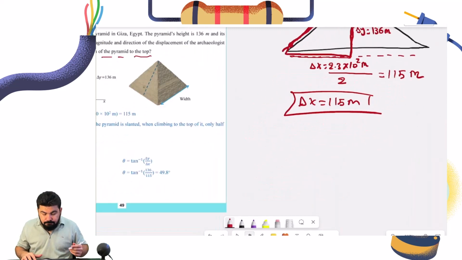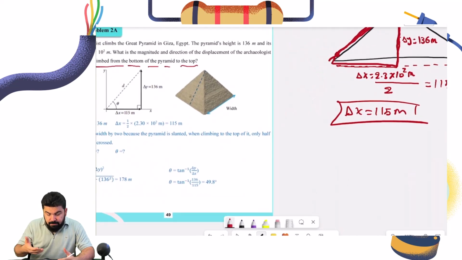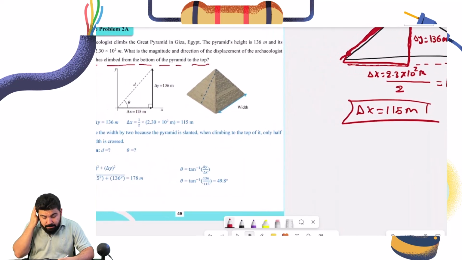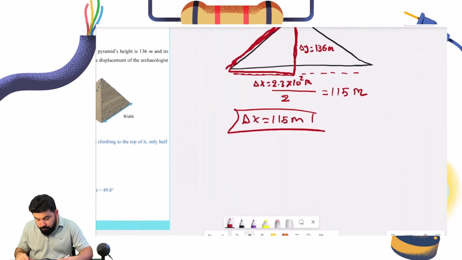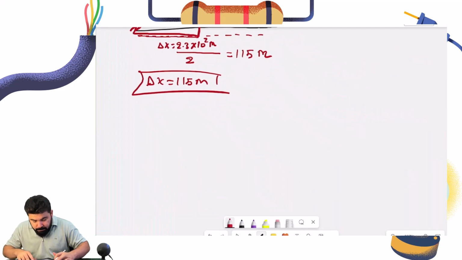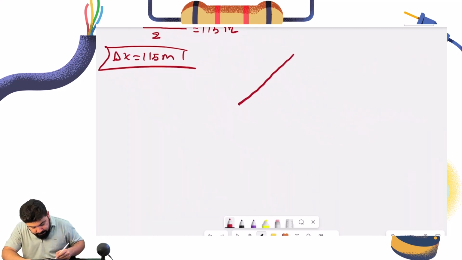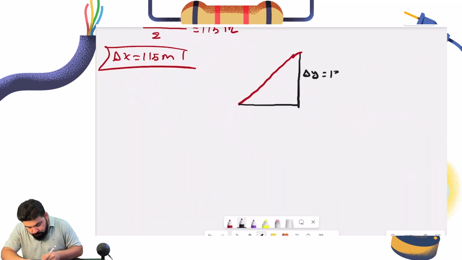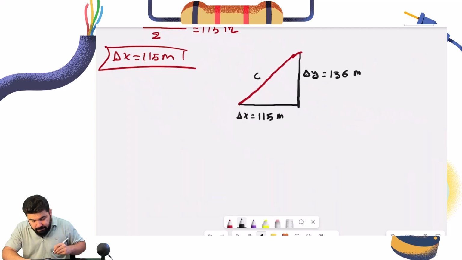Now let's find the displacement of the archaeologist. How can we do that? I need to find this. Let me draw this for you, by the way. This is the resultant. This is the width, delta x, and this is delta y. Delta y is equal to 136 meters. Delta x is equal to 115 meters, and this is the resultant.